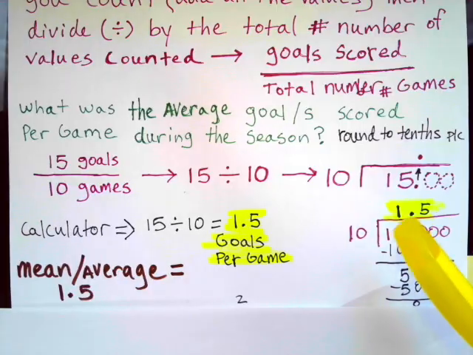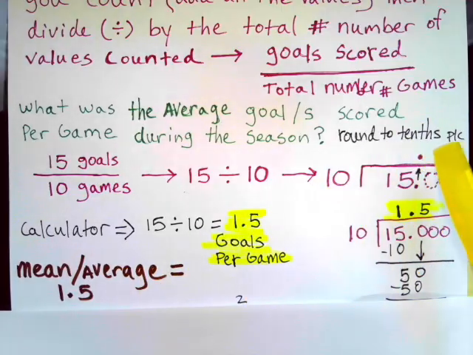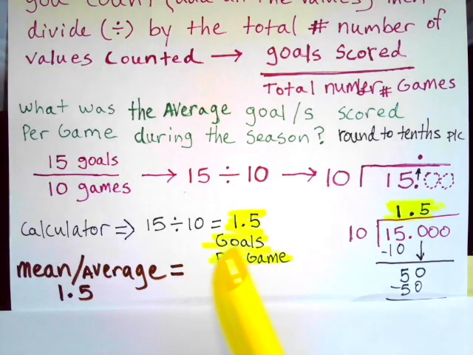1.5, or 1 and 5 tenths, is another way to say that. In the question, it says round to the tenths place. 1 and 5 tenths goals per game is what the team scored. So 1.5 goals per game. Okay.